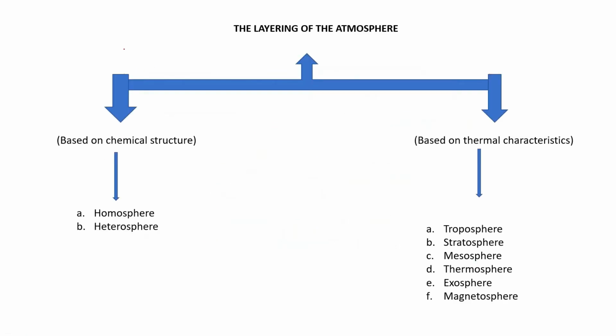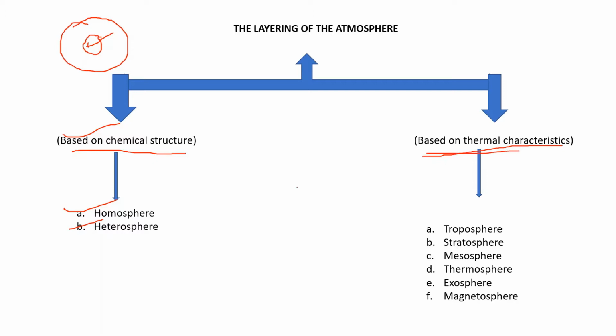We already have come to know that atmosphere is like a spherical cell which envelops the earth. We can classify this atmosphere based on different subjects like chemical structure, thermal characteristics, etc. Here we have classified based on chemical structure, homosphere and heterosphere.